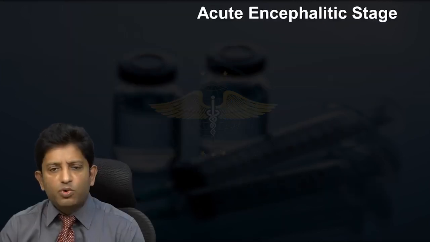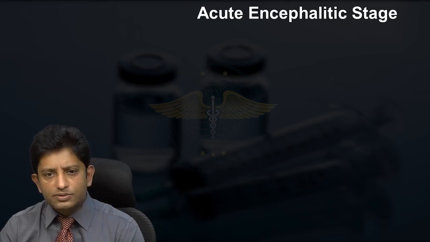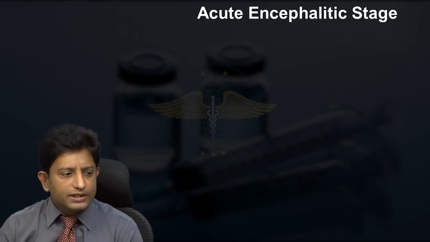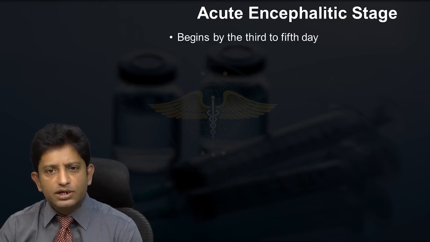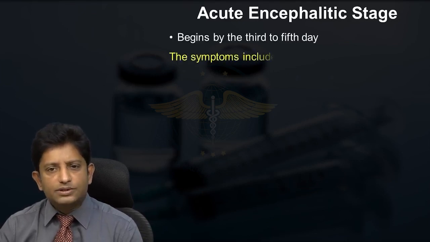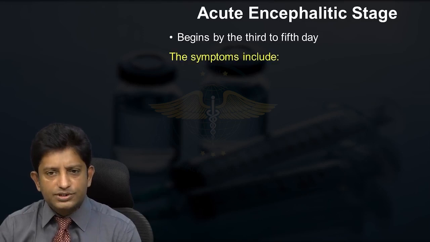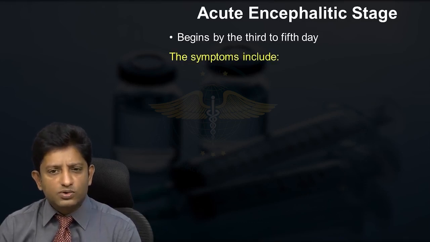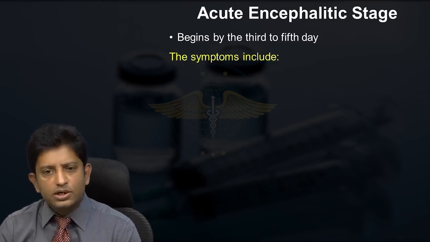Let's elaborate more on the acute encephalitis stage, because that is the most important stage of this disease. This stage begins from the 3rd to 5th day onwards. The first sign of this stage is altered sensorium, wherein the child is more lethargic, excessively sleeping, drowsy. The Glasgow Coma Scale starts worsening.